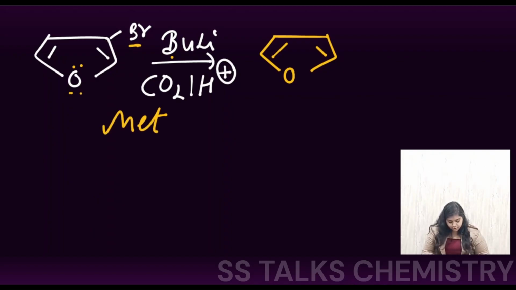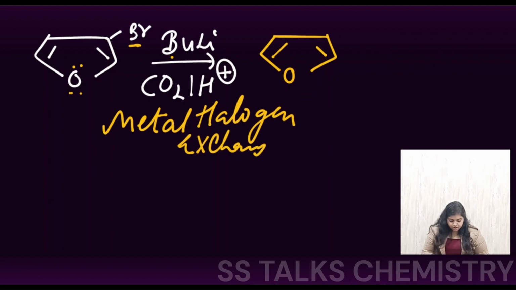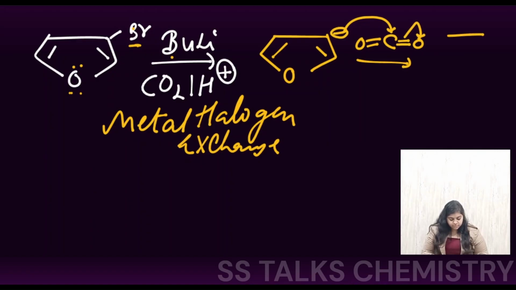The first step will be the metal halogen exchange reaction, and in that, negative charge will be present over this center. So you can see that LiBr is leaving from the medium, and you get a negative charge at this position. Now further, CO2 and H positive are passed, so this negative charge will attack from this particular position, and this electron density will be shifted.